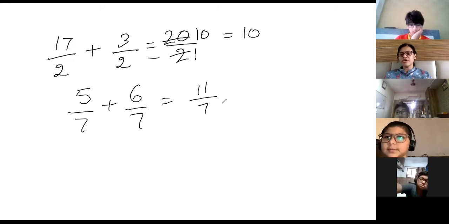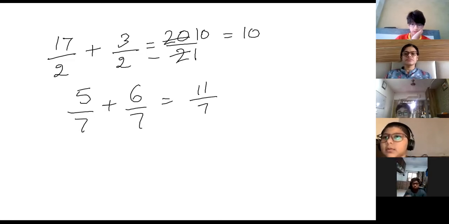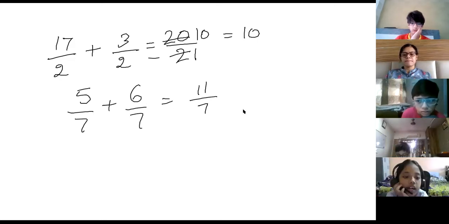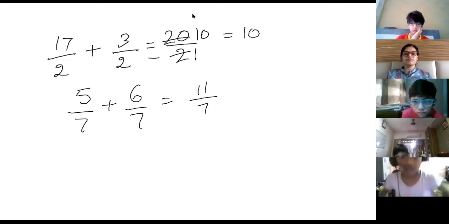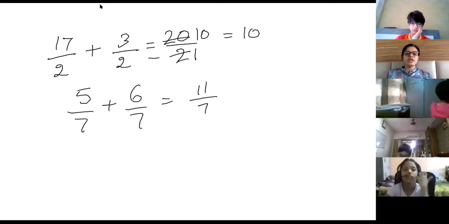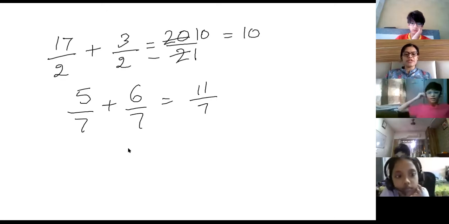Yes. Now is it clear to you, Hamdan? Disable the chat, because all of them are sending that 11 by 7. Don't pay attention to the messages. Okay, I can give the answer. 11 by 6. 11 by 7, no? Why 11 by 6? The denominator is 7 only. The denominator does not change.